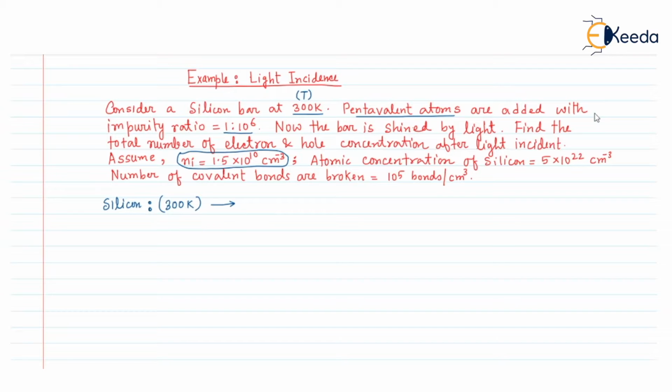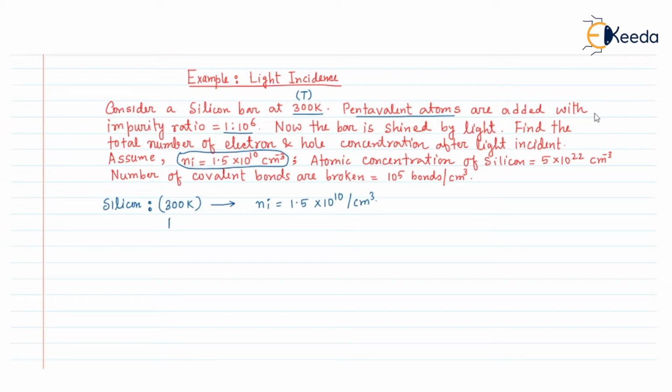So we can say that the Ni value, that is the intrinsic carrier concentration, is 1.5 into 10 to the power 10 per centimeter cube.